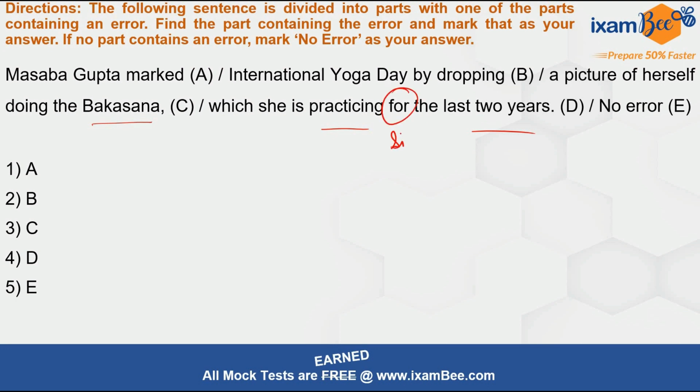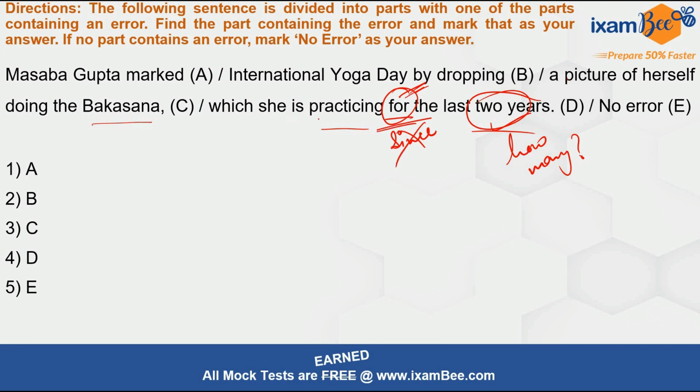Now what is the usage rule for usage of for and since? First you have to check whether you can answer the question how many, right? Then you have to use for, right? Can you here answer the question how many? Yes, you can answer the question how many. So for is correct, since is not required, but you have used for.